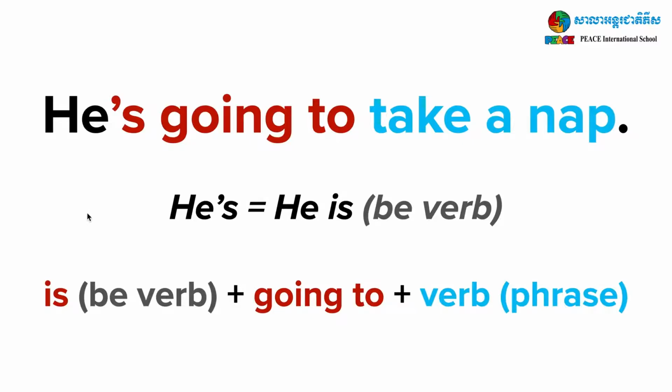Look at this example. This time the subject is he. He plus going to, but we need the be verb. What is the be verb we use with he? Correct. Is. He is going to, or he's going to plus the verb phrase. What's the verb phrase in this sentence? Take a nap. So all together, he's going to take a nap.